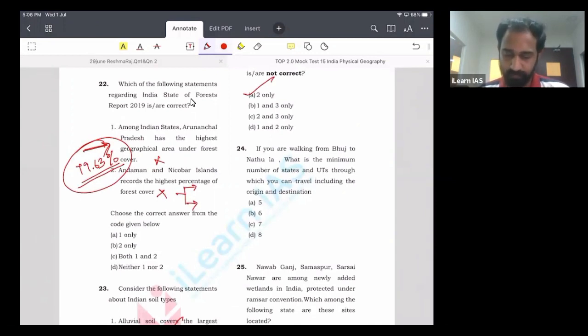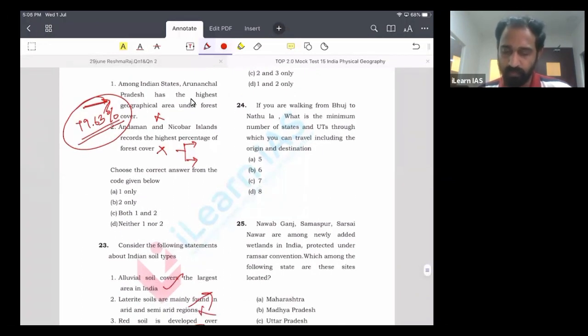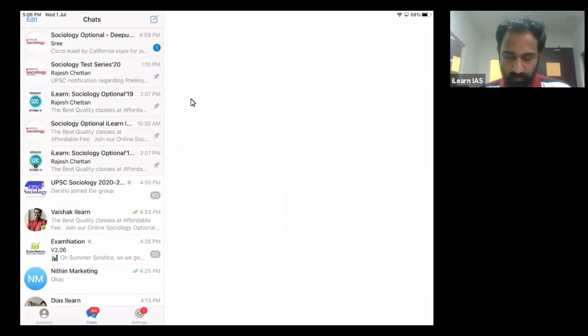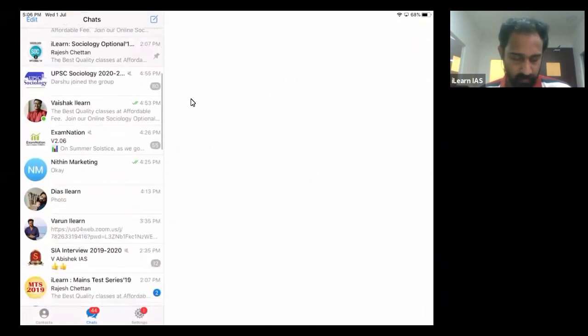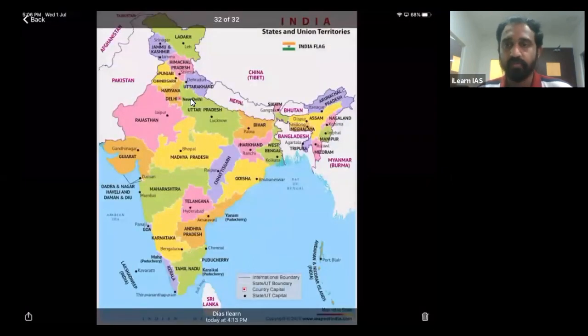Okay, question number 24. You have to identify the minimum number of states and UTs through which you can travel, including the origin and destination, if you are walking from Bhuj to Nathula.